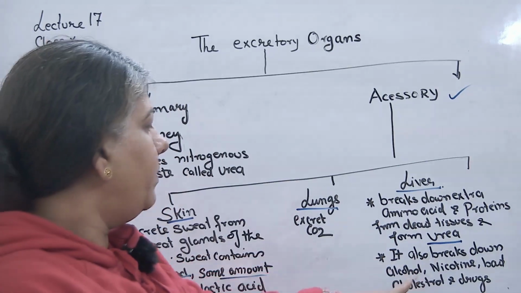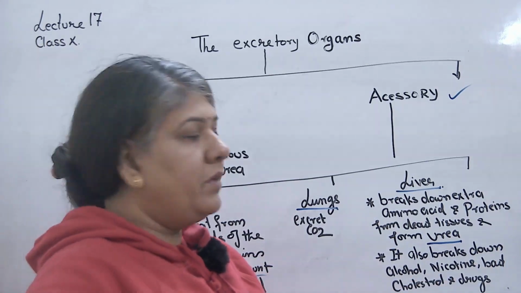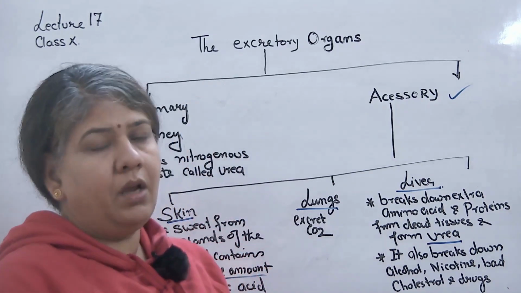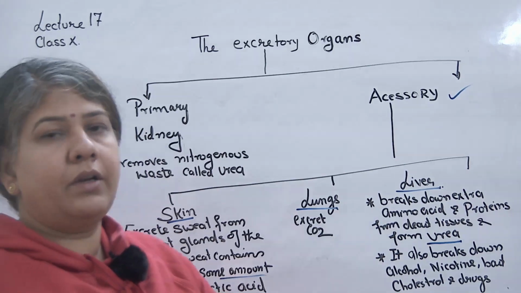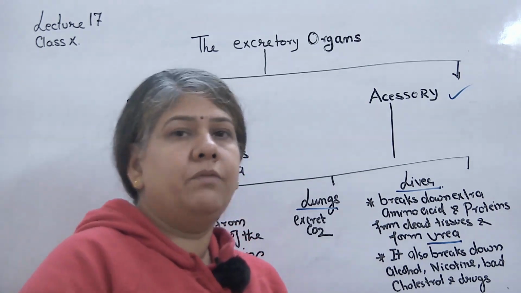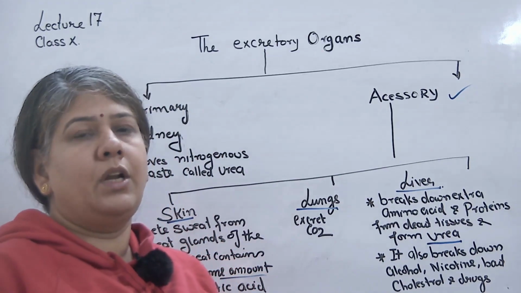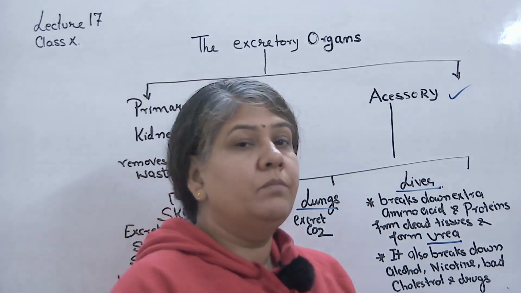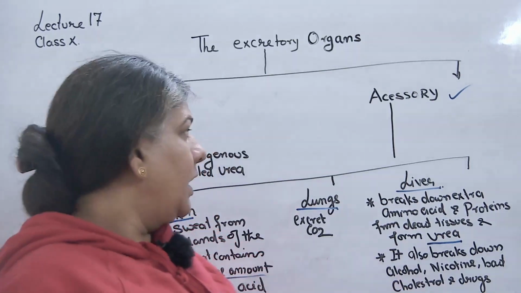Okay, it also breaks down alcohol, nicotine, bad cholesterol and drugs. Drugs means the medicines that you take during various ailments. So they are also broken down and converted into less harmful substances, or if not needed in the body, they are broken down and eliminated from the body with the help of the kidney.